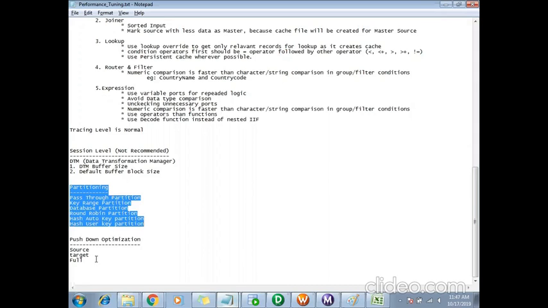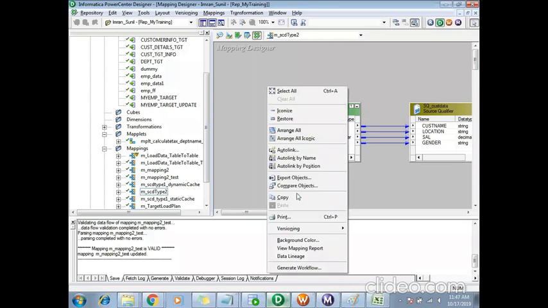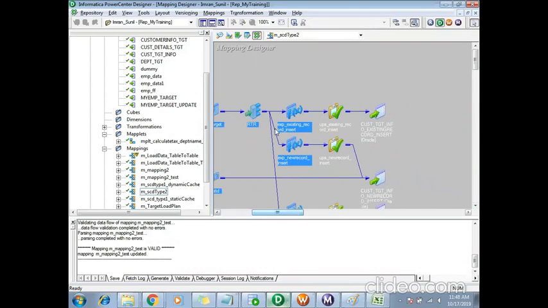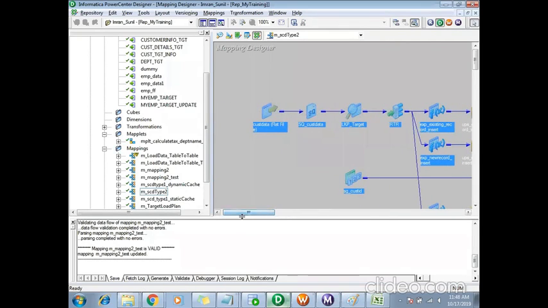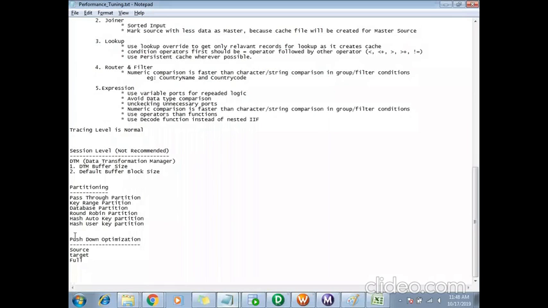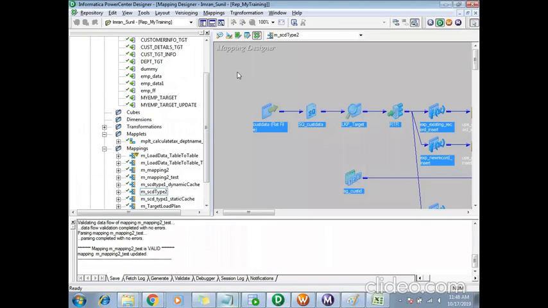And finally, what pushdown optimization will do is, this entire mapping that we have, and all the logic in this mapping, can be converted into one SQL query using pushdown optimization.